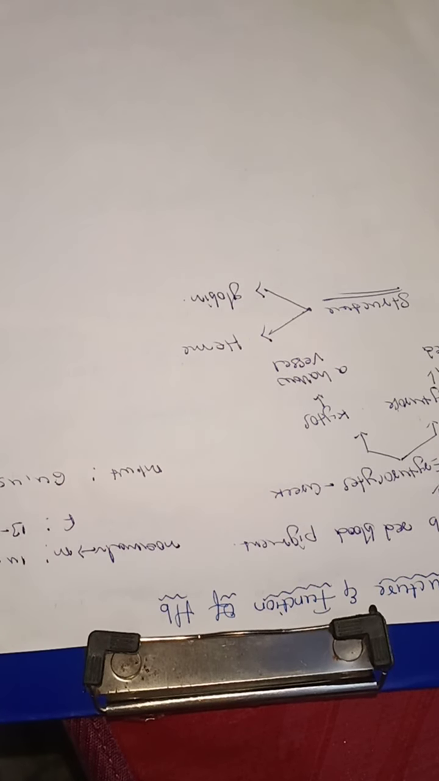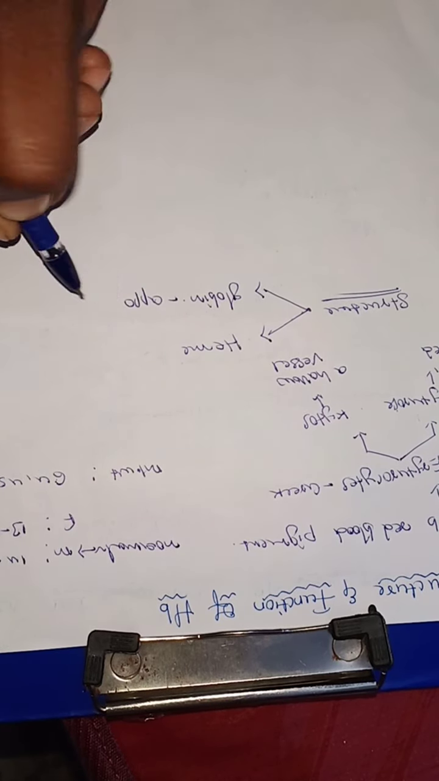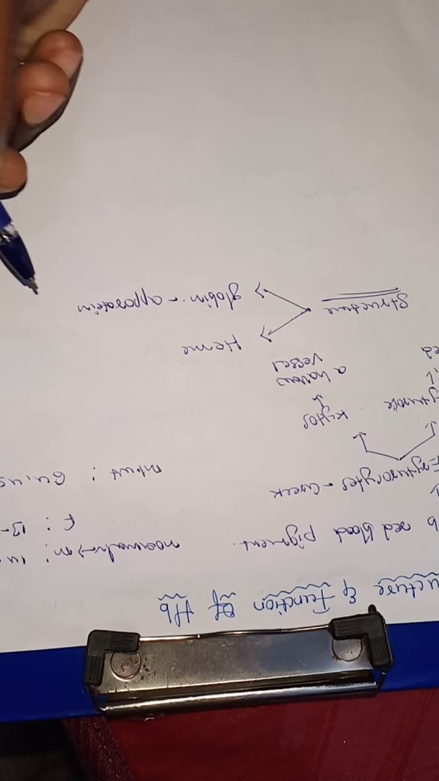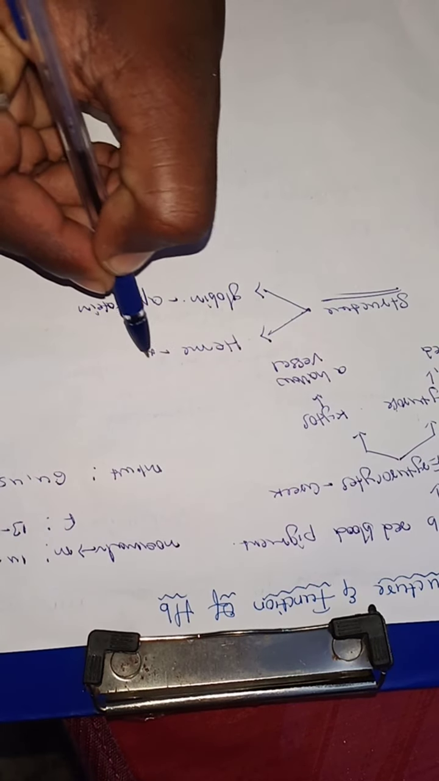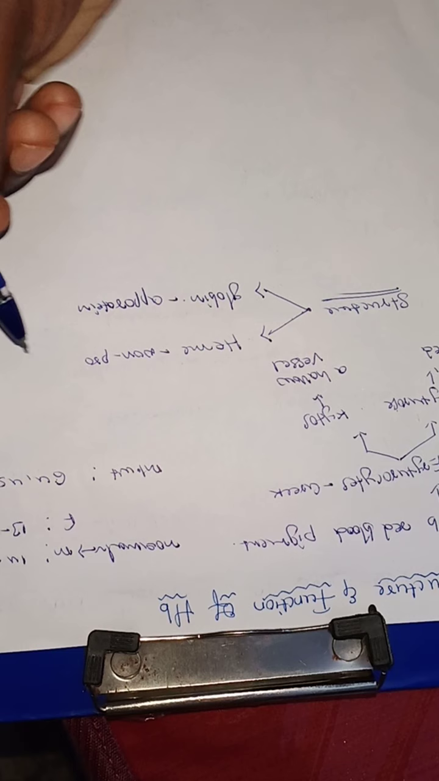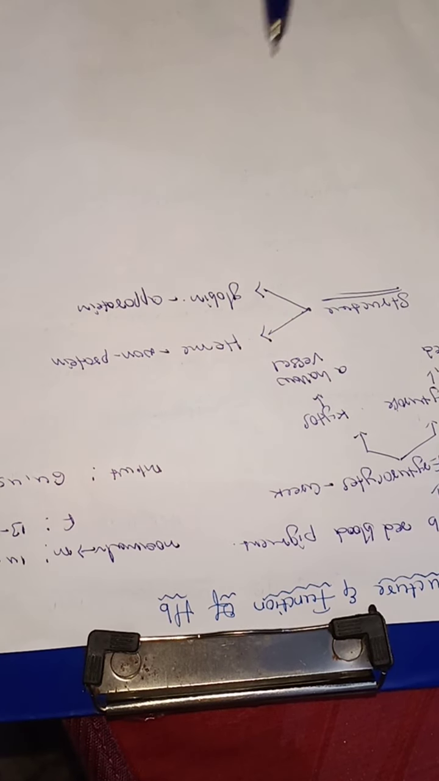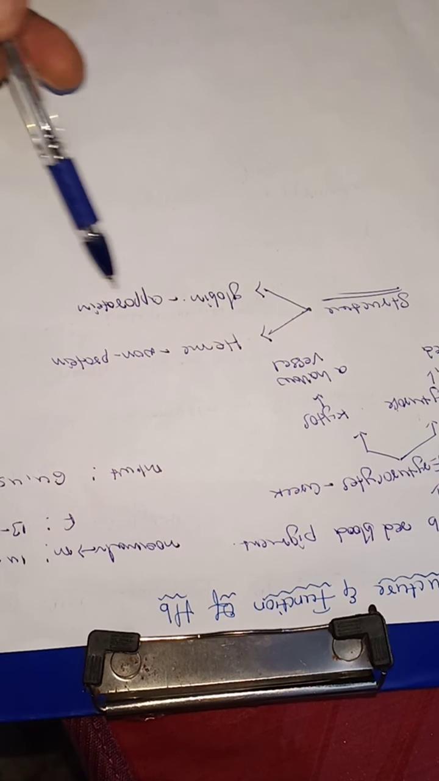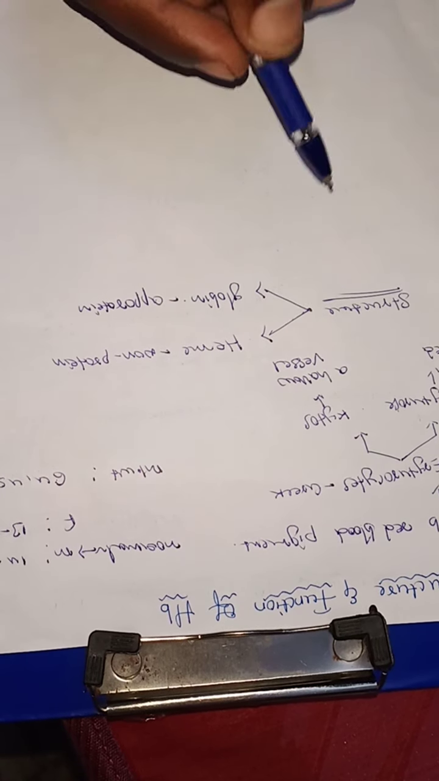So what is globin? What is heme? Globin is an apoprotein, and heme is a non-protein. So hemoglobin contains a protein part and a non-protein part. Heme is the non-protein part, and globin is the protein part. First we discuss the heme structure.